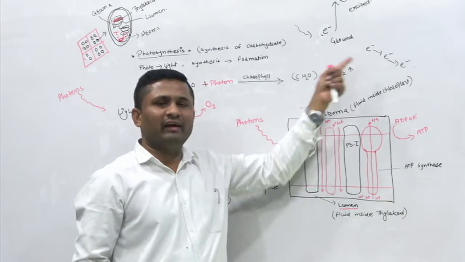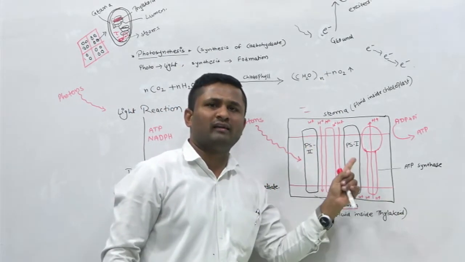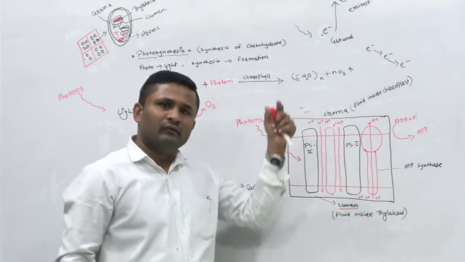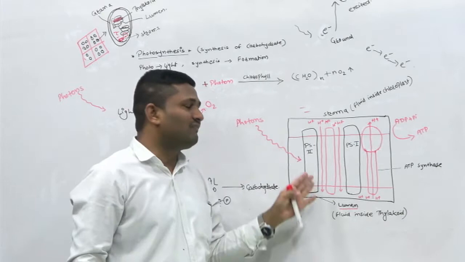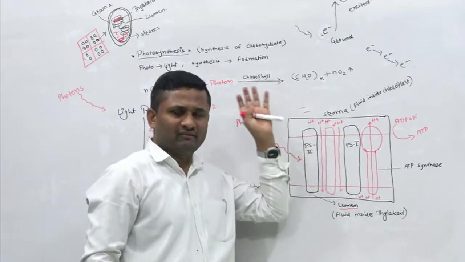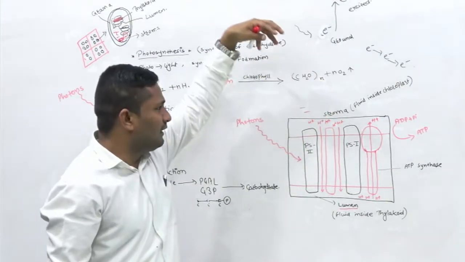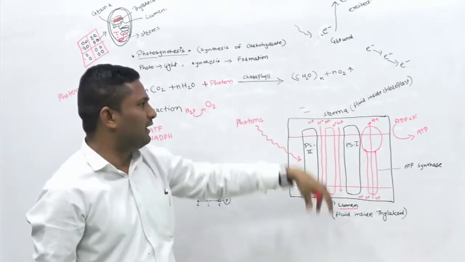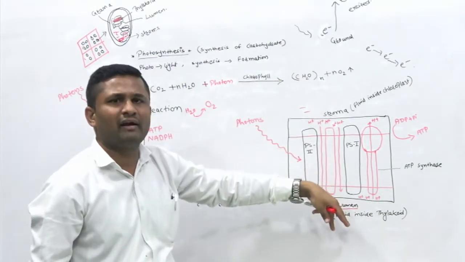Because the electrons are traveling from one component to another and while doing so they are losing energy. This energy will pump these hydrogen ions, or protons, from the stroma into the lumen.